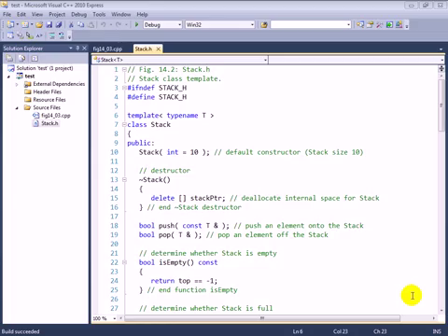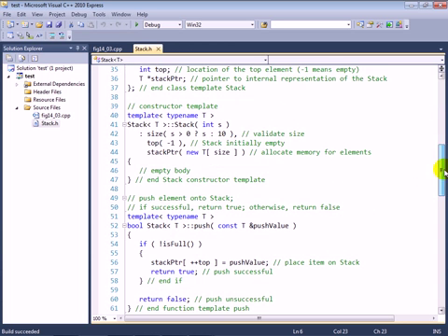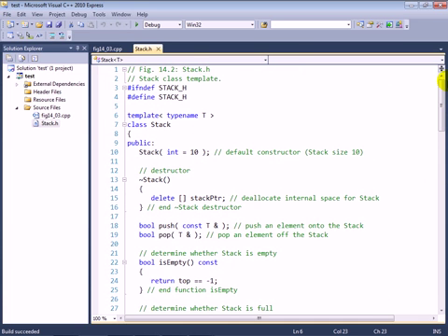Now, when you're defining a class template, you typically define the entire class template either directly in the curly braces of the class or in a header file that consists of the class definition followed by the member function definitions. And the reason for that is the vast majority of compilers require the complete template definition to be available to them in each of the compilation units where you wish to use the class template. So same thing with function templates as well, by the way. When you define those, you typically place them in header files for reuse in other compilation units.